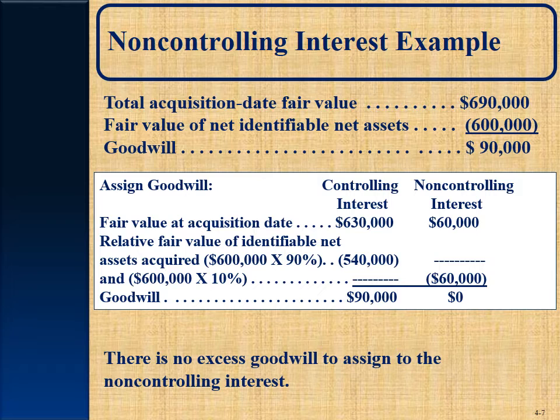So take a look at this one. Here, oh, I'm sorry, I thought that was a different example. And that's what we just went through. So there's no excess goodwill assigned to the non-controlling interest. So the parent will be including all $90,000 on their record.